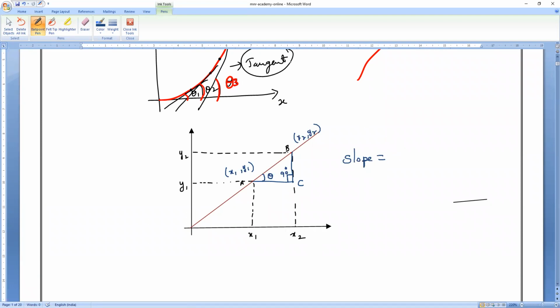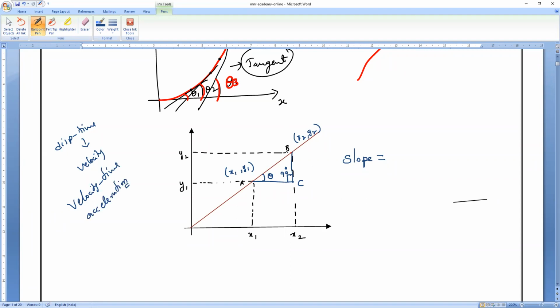whatever it is. If it is the displacement versus time graph, it will give you what, guys? Velocity. If it is a velocity time graph, what will it give you? Acceleration. Is everything clear?